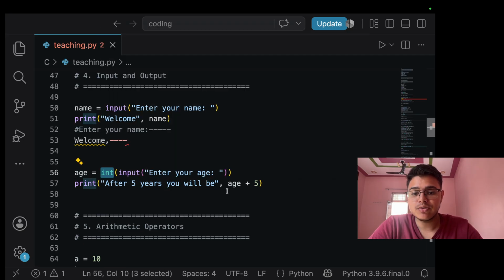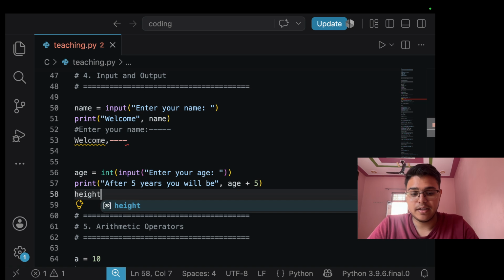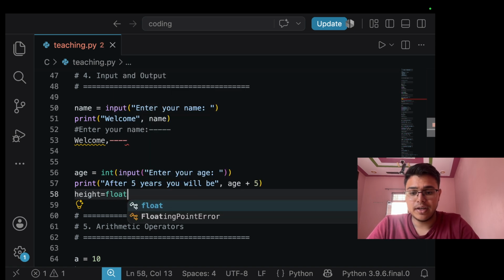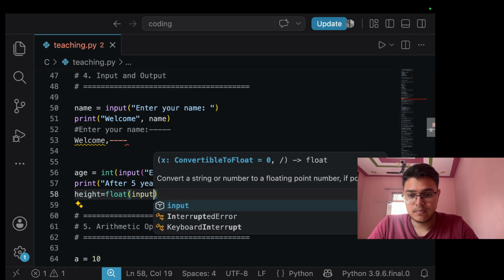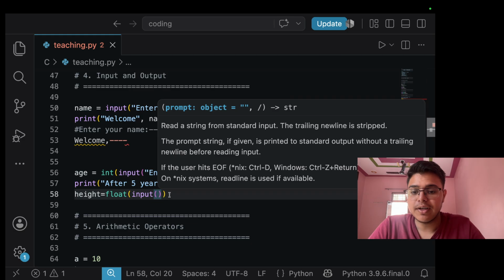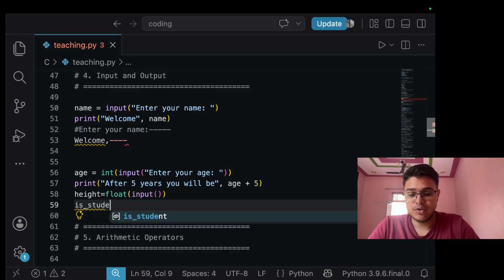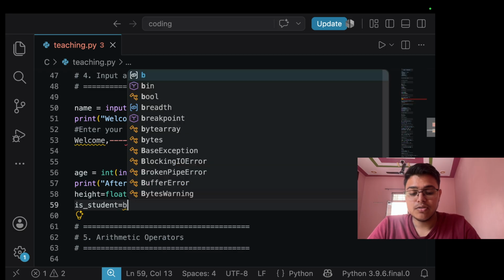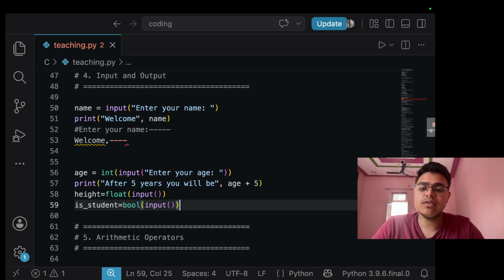If we have to use float, let's say height equals, we will use the float data type, float input, so it will take a float value. For bool, let's say is student, as we used before, bool, then input and then parenthesis. So this is for bool. So this is input and output.